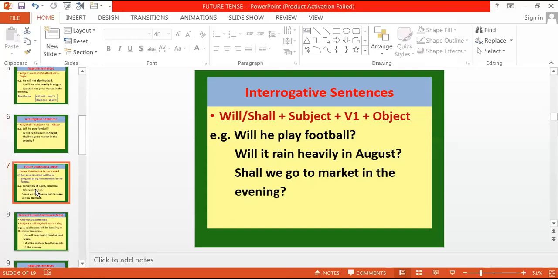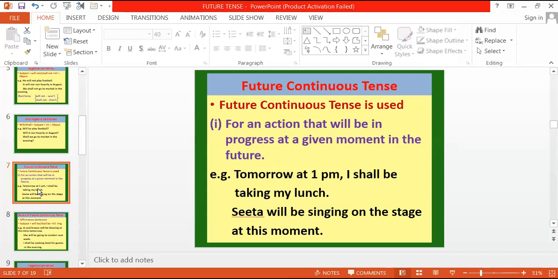Right? Now coming to future continuous tense. Where do we use future continuous tense? In which situations and conditions we use future continuous tense? For an action that will be in progress at the given moment in the future. जो future में किसी given moment पे चल रहा होगा, that action will take place in future, and at that time that action will be in progress at the given moment.